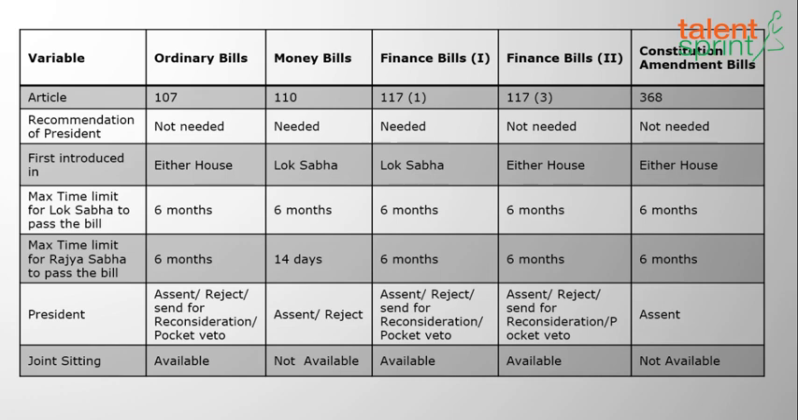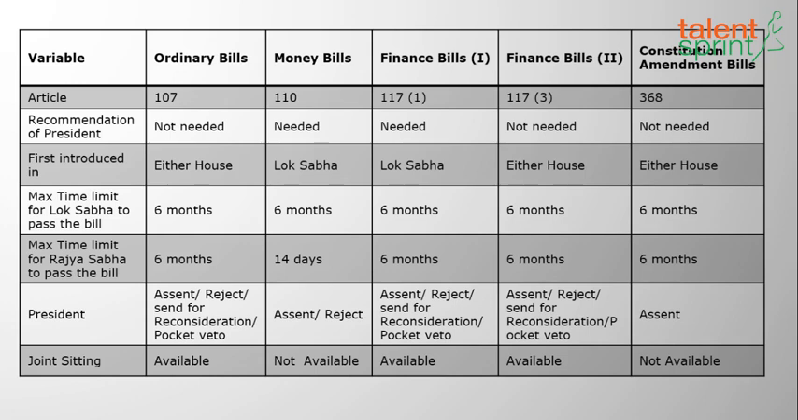Coming to first introduction. An ordinary bill can be introduced in either house, either in Lok Sabha or Rajya Sabha, and finance bills type 2 and constitutional amendment bills can also be introduced in either house. And important here is, money bills and financial bills type 1 are introduced only in Lok Sabha. First it must be introduced only in Lok Sabha.